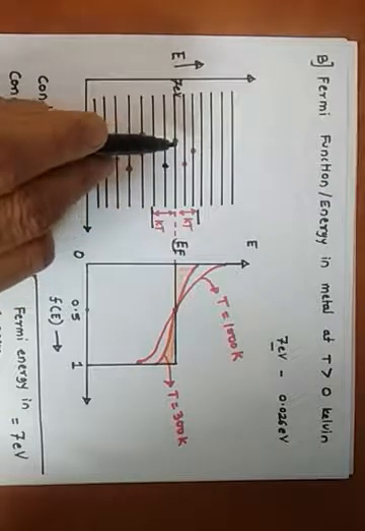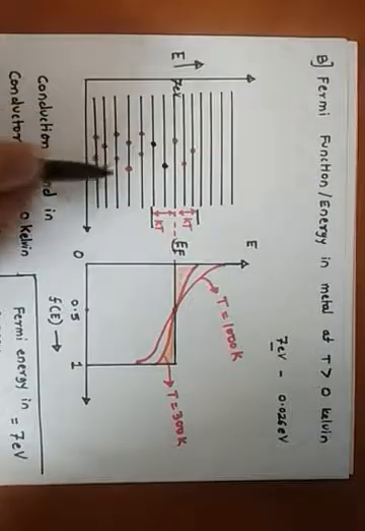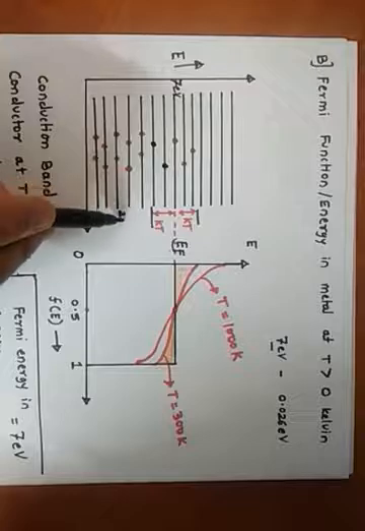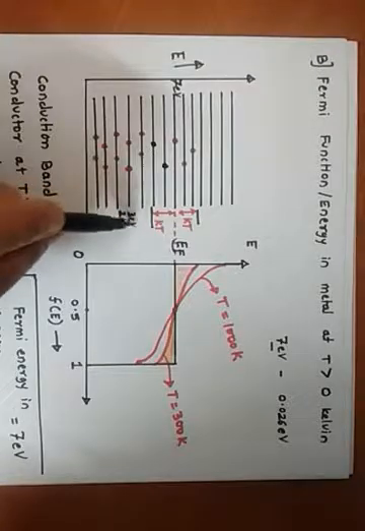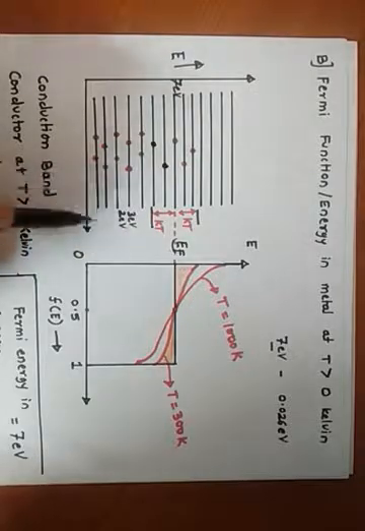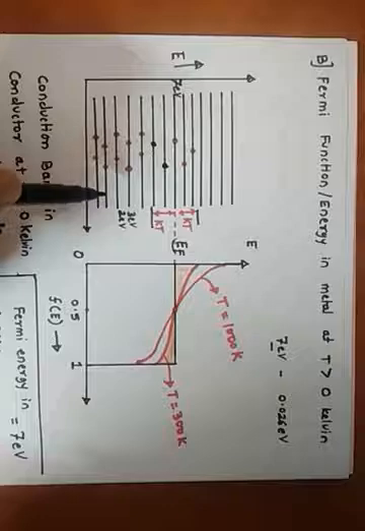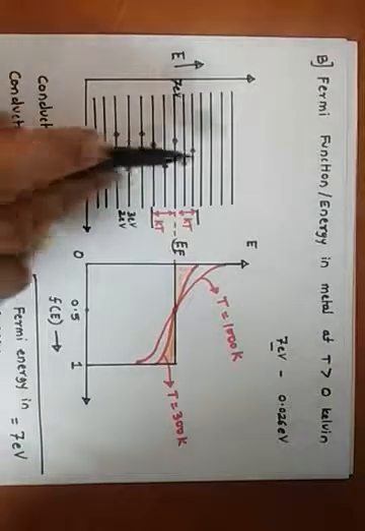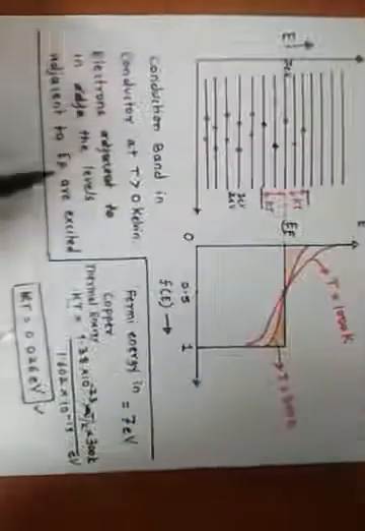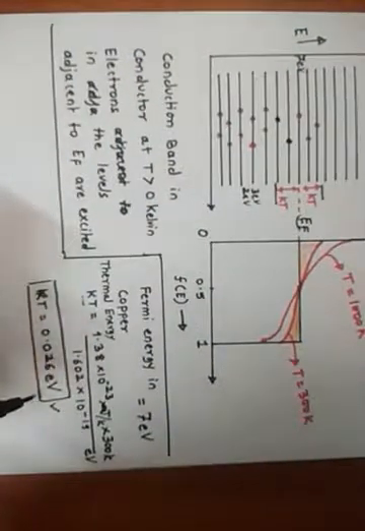But those electrons which are lying very much below, say some electrons are sitting at 2 electron volt, some at 3 electron volt, will be unperturbed by the thermal motion. They will not be able to go to the higher excited state because the thermal energy that can be gained by an electron is just 0.026 electron volt.